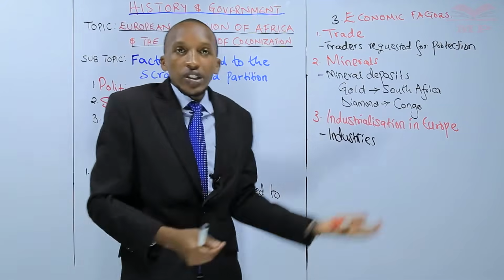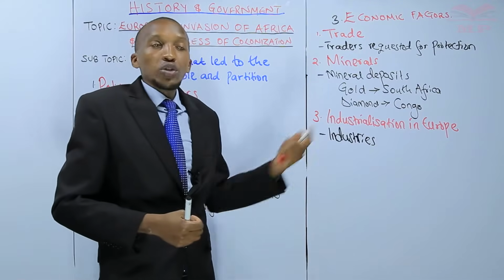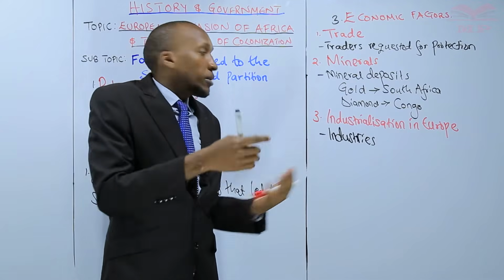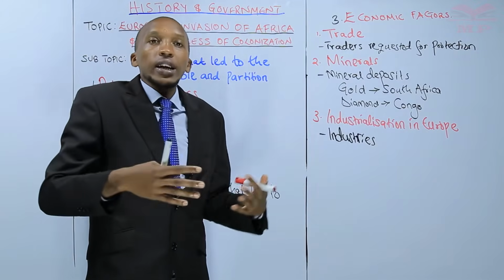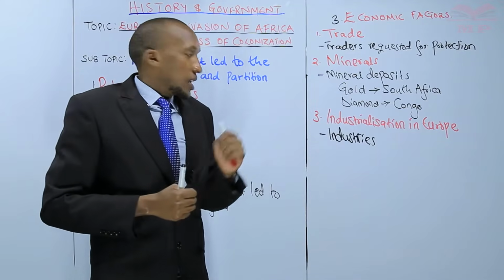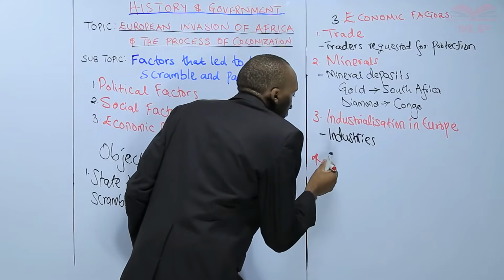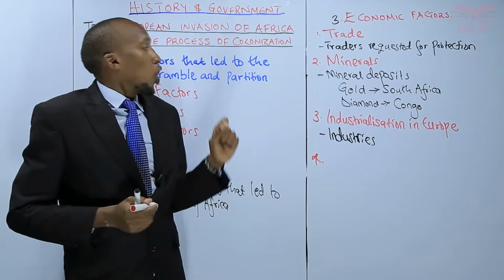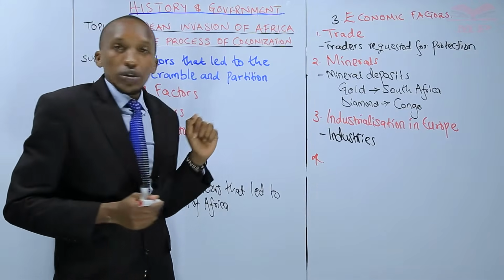So when you talk of industrialization, just the mere existence of industry in the European powers, you find they were starting to compete against each other. Which European power has more industries? And when you have more industries, you want to go and expand your market. You want to go and expand the base of your raw materials. That is the next factor. Let us look at our next economic factor that necessitated the scramble and partition of Africa.